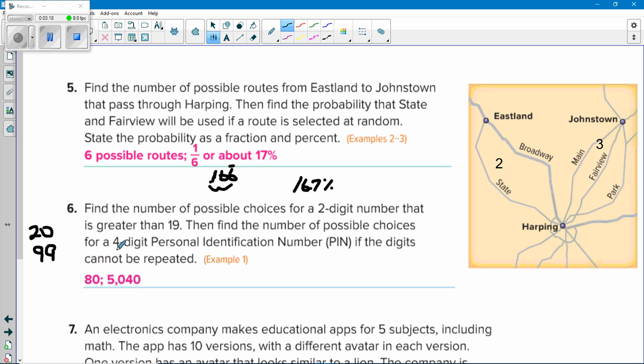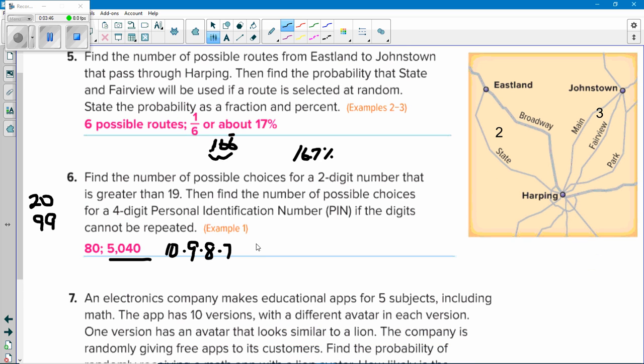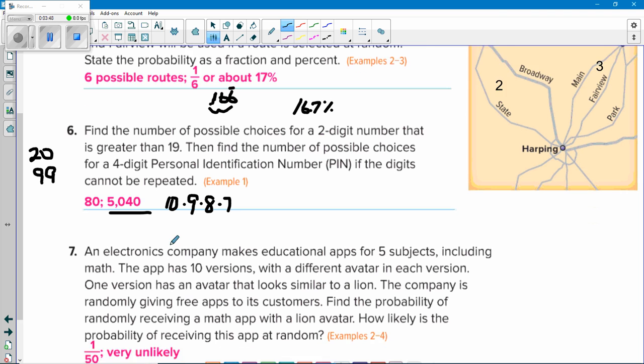Find the number of possible choices for a 4-digit PIN number. If you can't repeat the digits, well, like we said, from 0 to 9, there's 10 digits. You pick a digit. You can't use it again. Now there's 9 to choose from. Pick one. Can't use that one again. Now there's 8 left. Pick one. Can't use that again. Now there's 7. 10 times 9 times 8 times 7 is 5,040. That's why they keep making passwords longer, because there's more possible choices or less likely to be guessed.